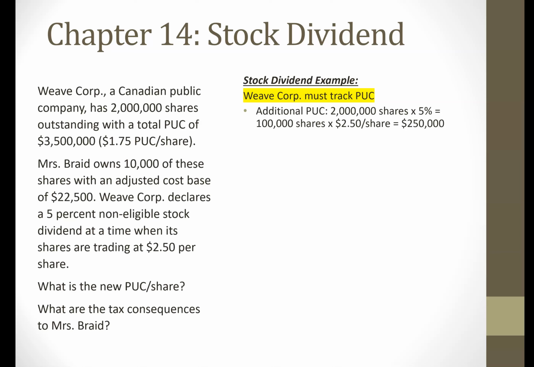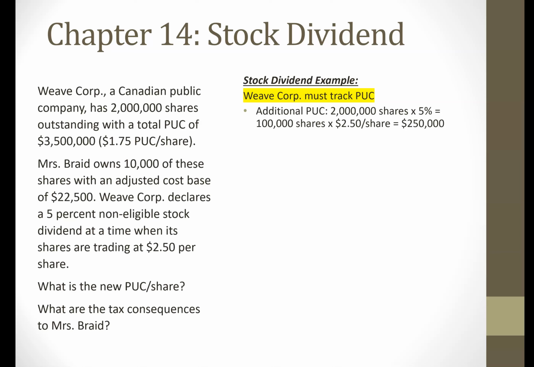So that's the first thing. Figure out the number of new shares. We take the number of current outstanding shares, 2 million, times the 5%. That means there's going to be 100,000 new shares being issued as a result of the stock dividend. Then we've got to figure out what the value of the stock dividend is, and we multiply that by the trading price, which is $2.50.